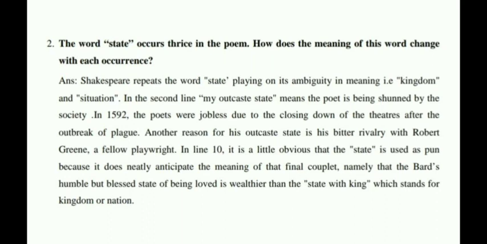And then again in the 10th line, it is a little obvious that state is used as a pun, because it neatly anticipates the meaning of the final couplet. Because you see, he says that even if he gets the state of a king, he won't be much satisfied. He won't be satisfied even with the wealth of the king, compared to when he gets a good friend to talk to. So this is all about this poem, Sonnet 29. Thank you.